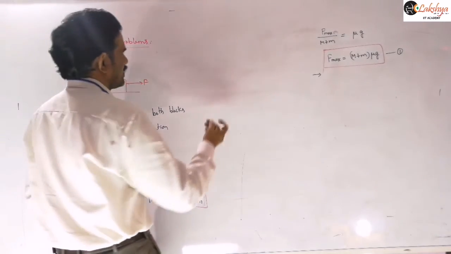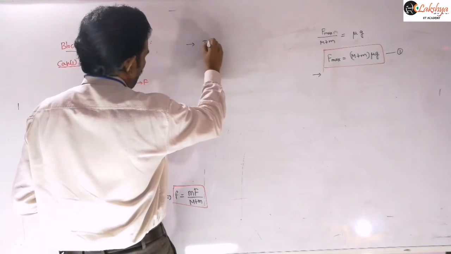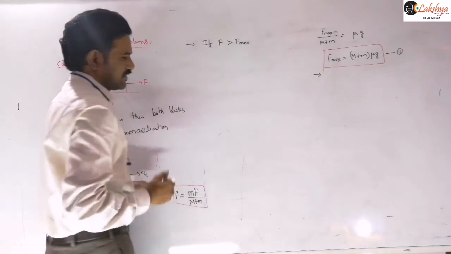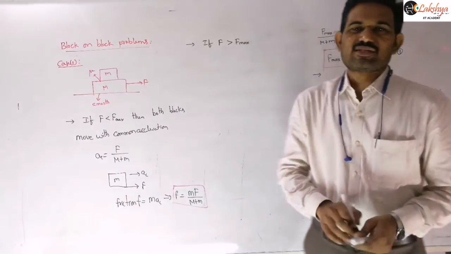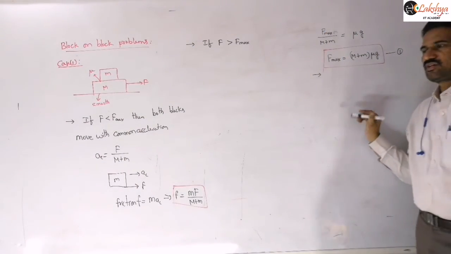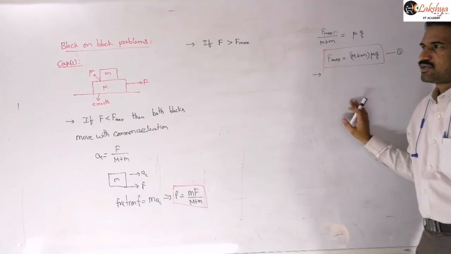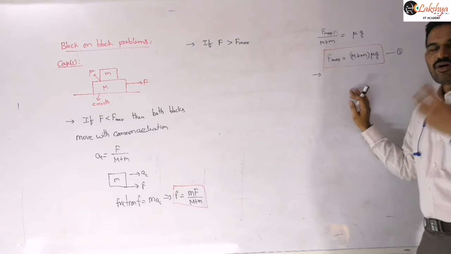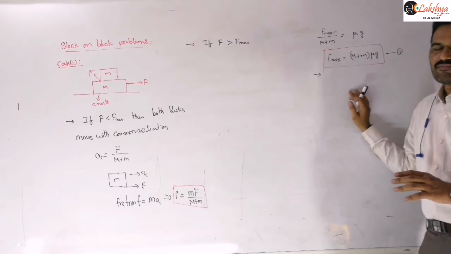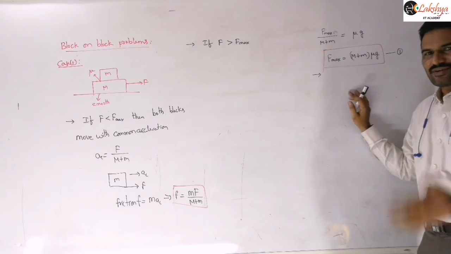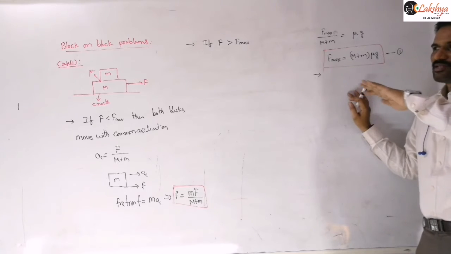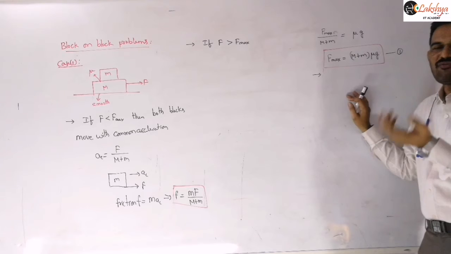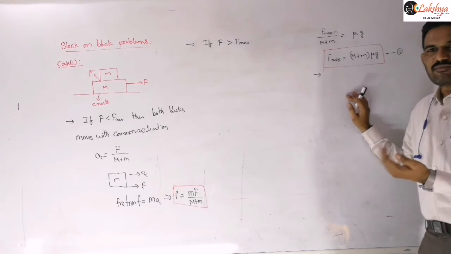Next let us consider the case if F is greater than this F maximum, that means the applied force is greater than the maximum force for common acceleration, the limiting friction. Then clearly the blocks will move separately. Both blocks will move with different accelerations, or we can say there will be some slipping between those two blocks. You may not think about the upper block falling from this lower block.